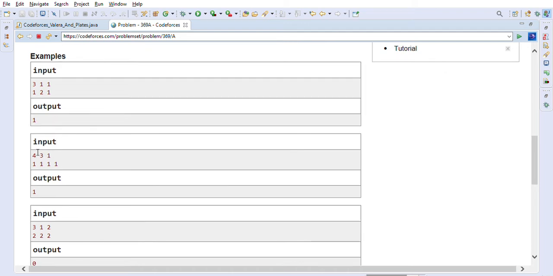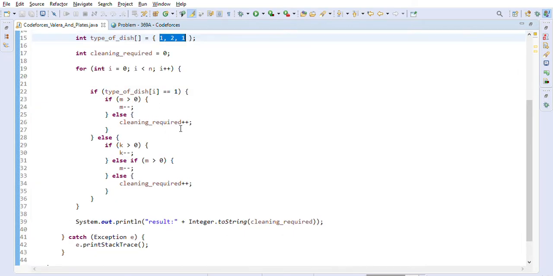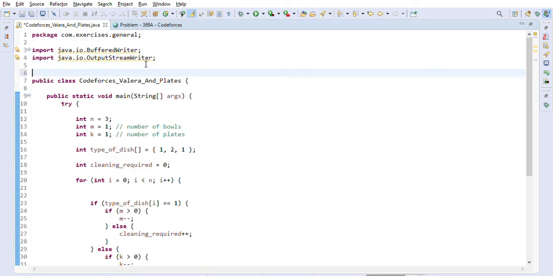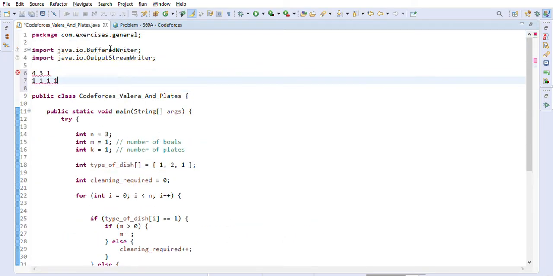So now in the second example, there are 4 days he is planning. Let's just take this example over here, so I can write something and show you, and then we will look into the code. So he has 4 days, right, and he has 3 bowls and 1 plate.